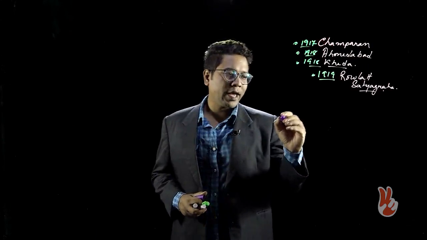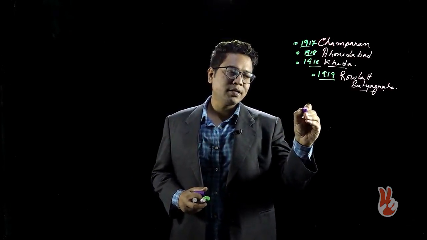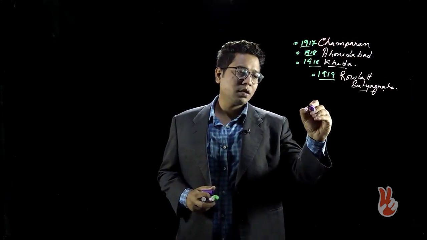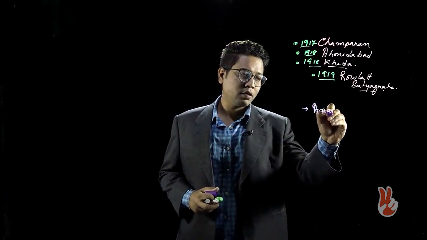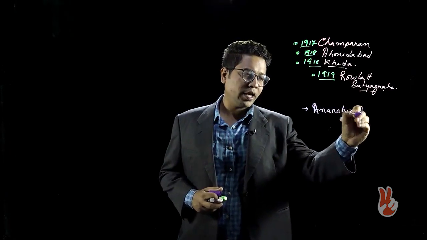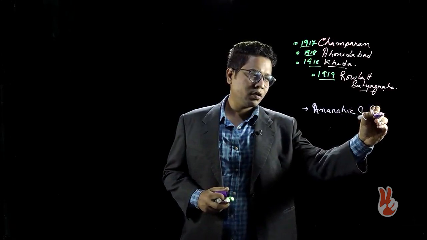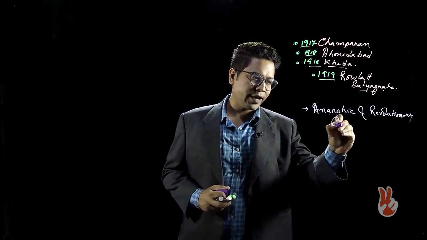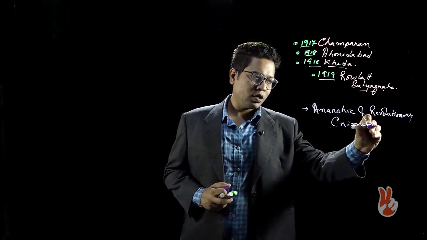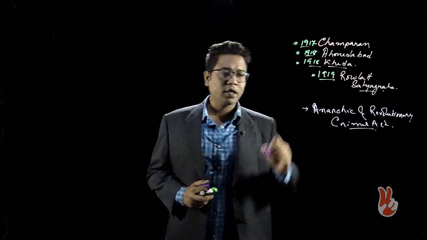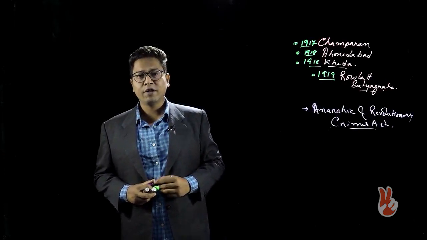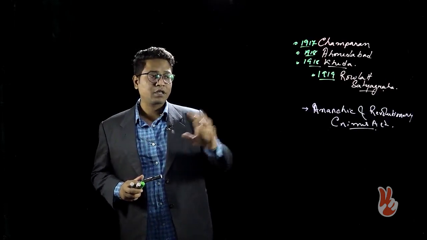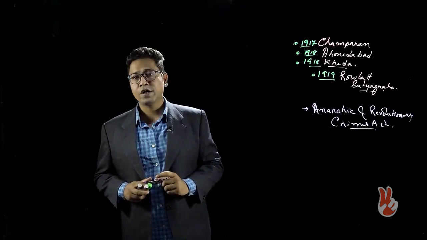Okay, the Rowlatt Act is also known as the Anarchic and Revolutionary Crimes Act. And the Rowlatt Satyagraha was motivated by certain prescriptions of the Anarchic and Revolutionary Crimes Act.